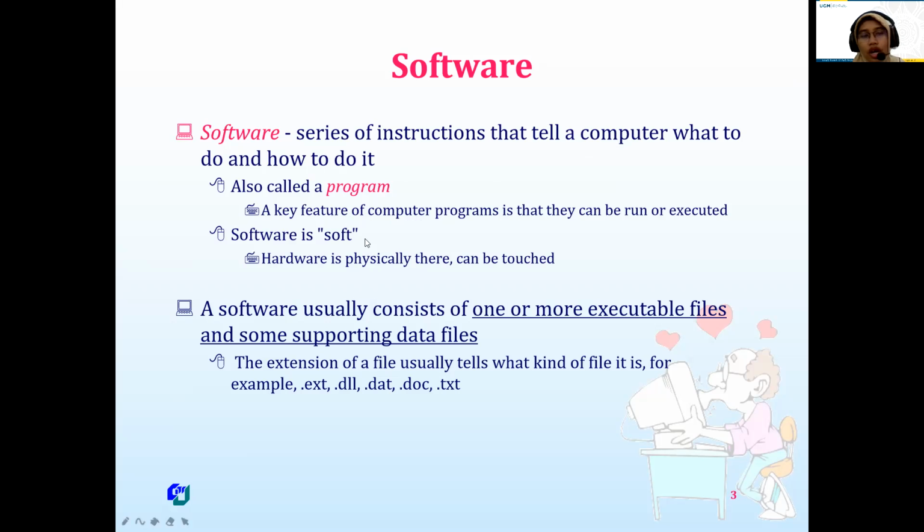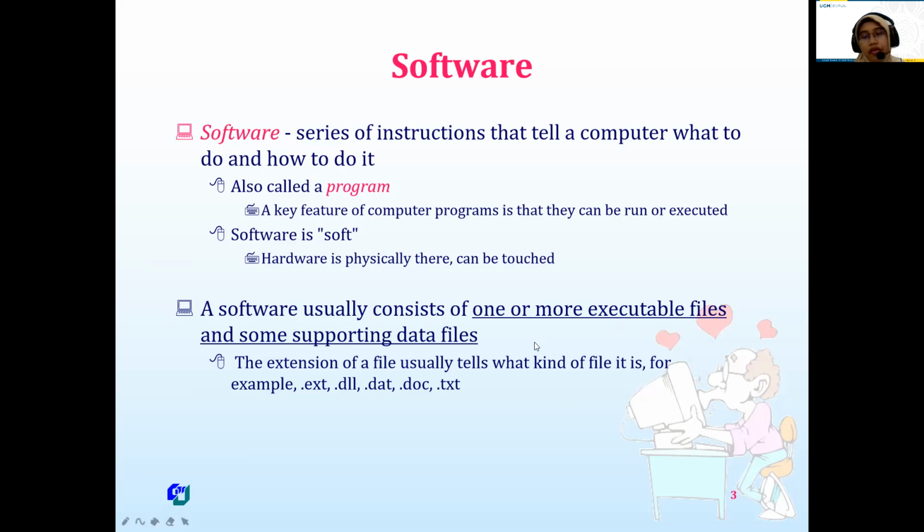Hardware is physical, we can touch it, but software we couldn't touch, but we can check whether our software runs well or not. Sometimes you check in your computer, there are so many extensions of your file, and we can check the extension.